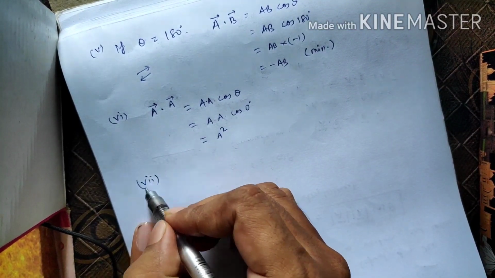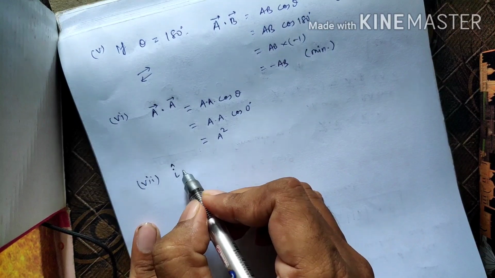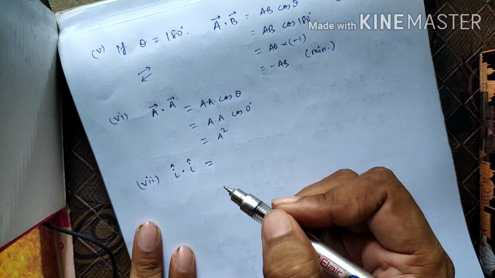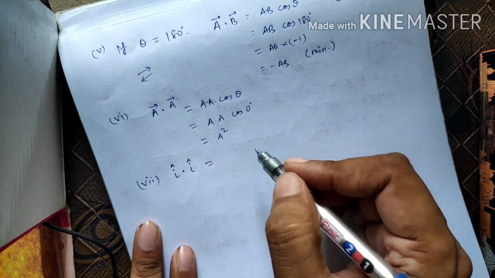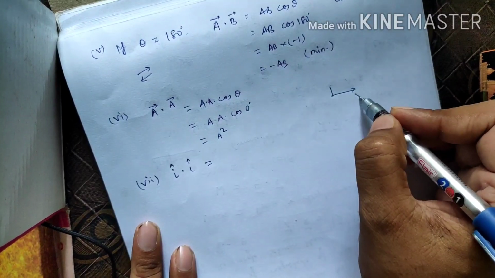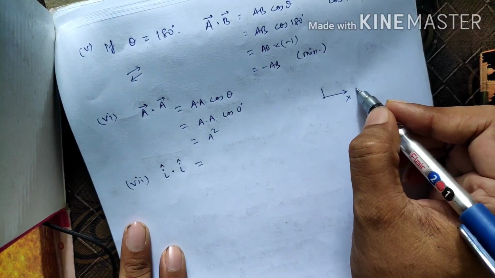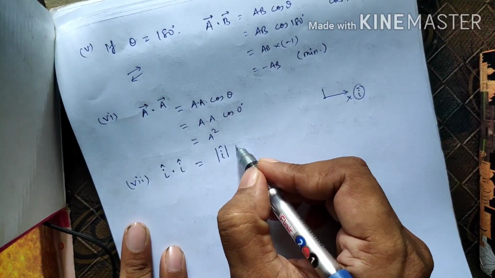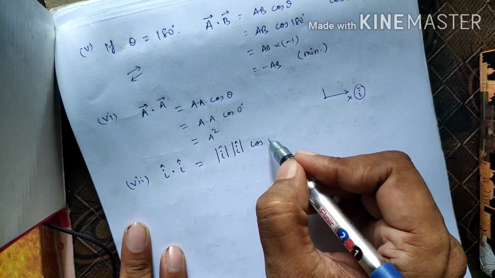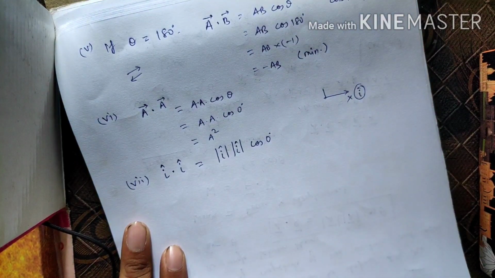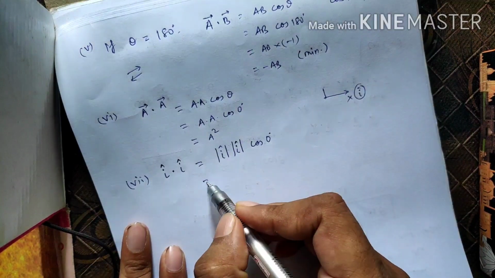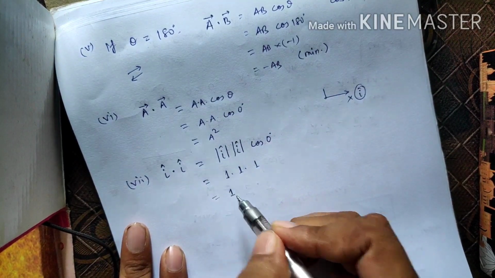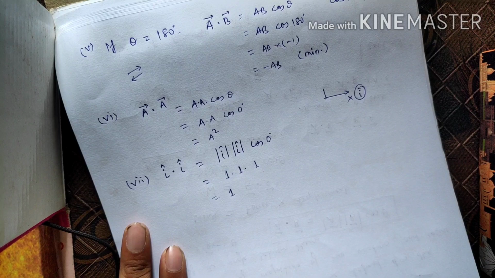Next one is, what is the dot product between i cap and i cap? What is i cap? I cap is the unit vector along the x-axis. That means this one is your x-axis, and along this one, i cap is the unit vector. So the magnitude of i cap into the magnitude of i cap into the cos of the angle between them. What is the angle between them? The angle between them is 0 degree. So this is again 1 into 1 into 1. So it has value 1. Got it? So i dot i is equal to 1.